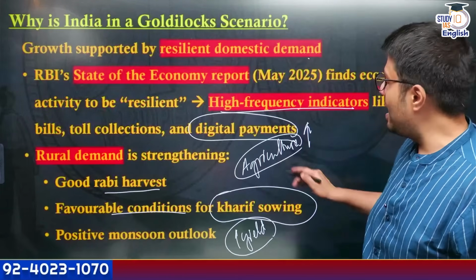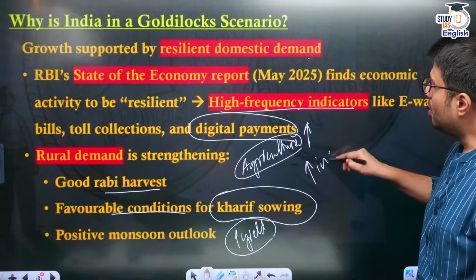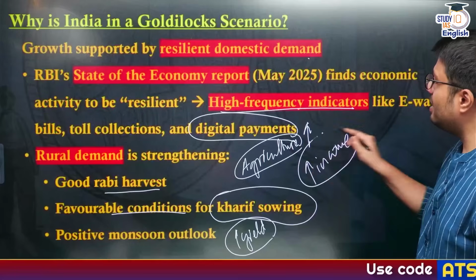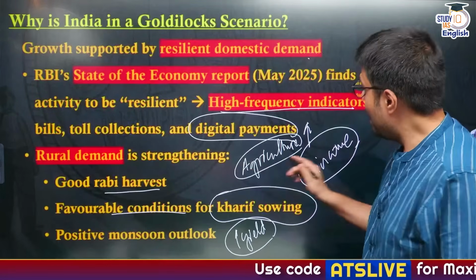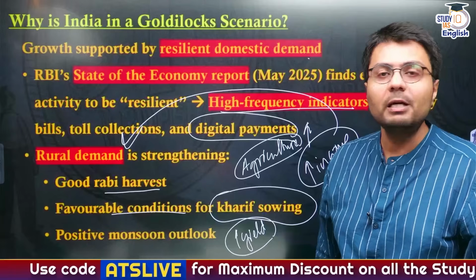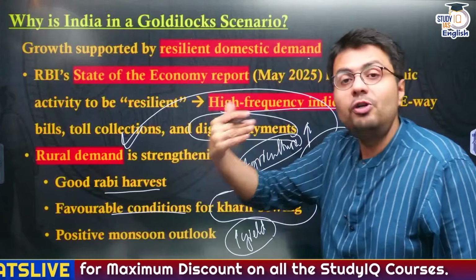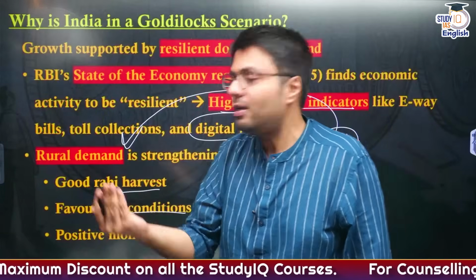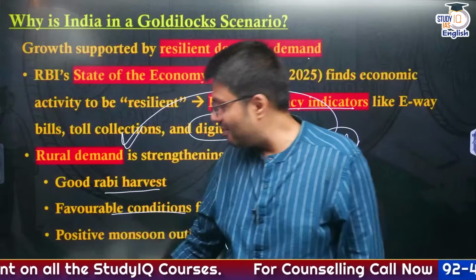So all of this highlights that the income generated by the agricultural sector in India will be high this year, and this will feed into increasing the rural demand, right? So this is why our domestic demand is quite resilient, both urban and rural demand, right?